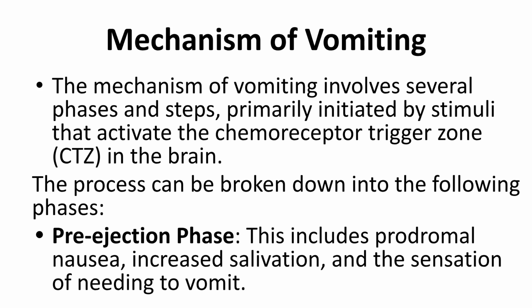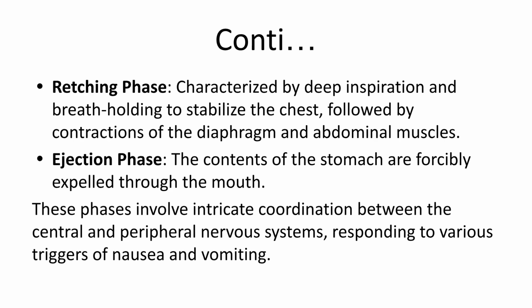The mechanism of vomiting is initiated by stimuli, activating the chemoreceptor trigger zone in the brain. The pre-ejection phase involves nausea and increased salivation. The retching phase involves stabilizing the chest with deep inspiration and breath holding, followed by muscle contractions. The ejection phase is the forceful expulsion of stomach contents. This requires complex nervous system coordination.